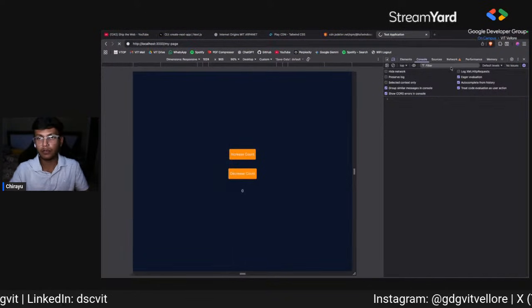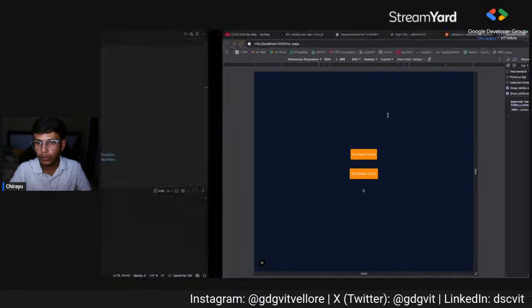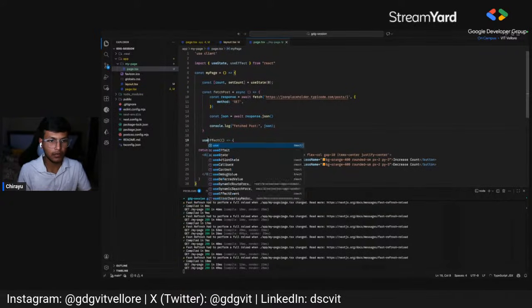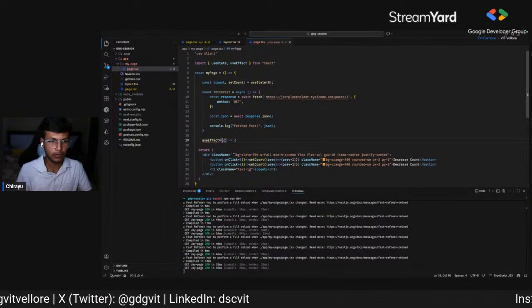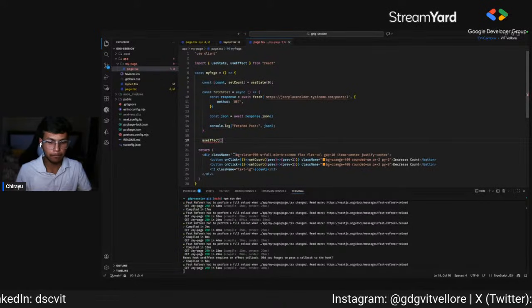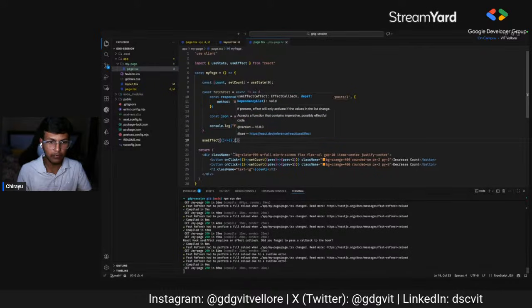Let me reload this, and whenever the post is loaded, okay, we have not used useEffect. We'll use useEffect, which will have a function inside it, an arrow function, and it will have a dependency array.